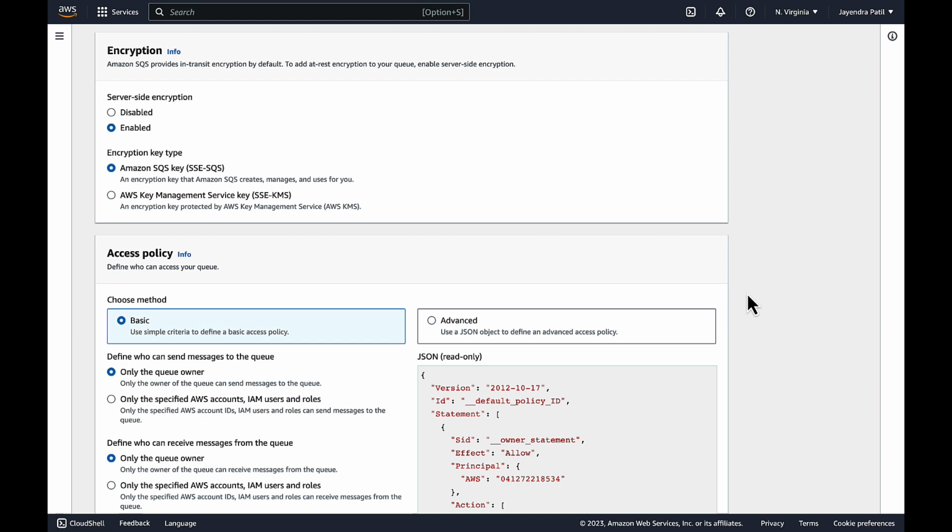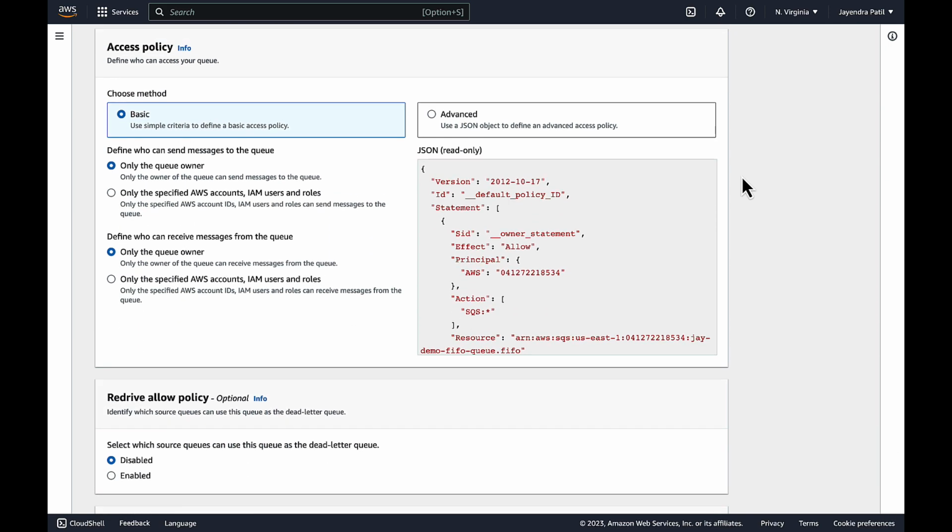Encryption. SQS supports encryption in transit by default. SQS also supports encryption at rest using the default SQS key, or you can configure it using the AWS Key Management Service, KMS. We will keep it enabled with encryption using the default Amazon SQS key.